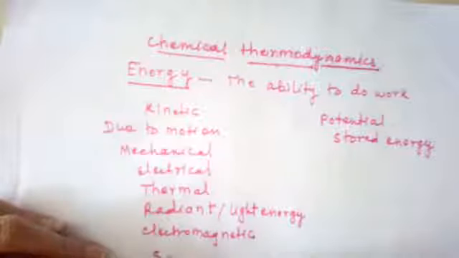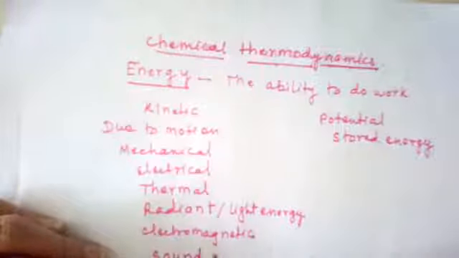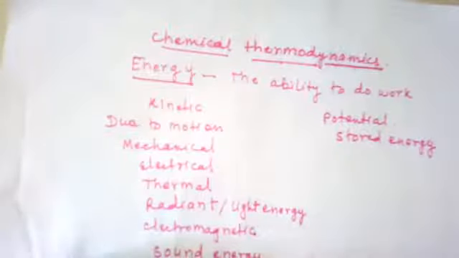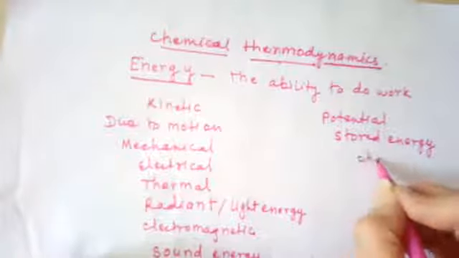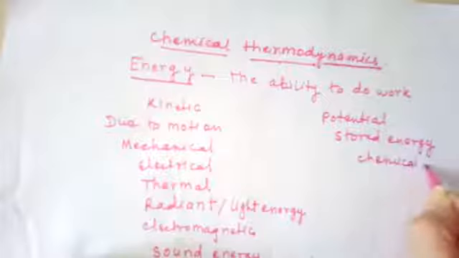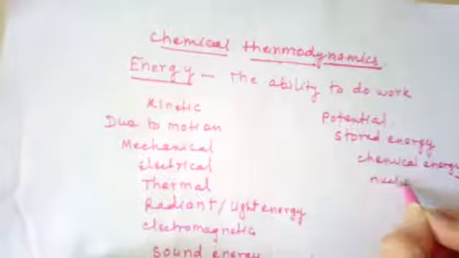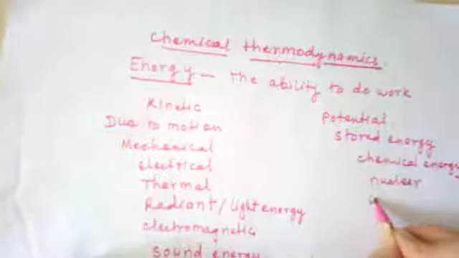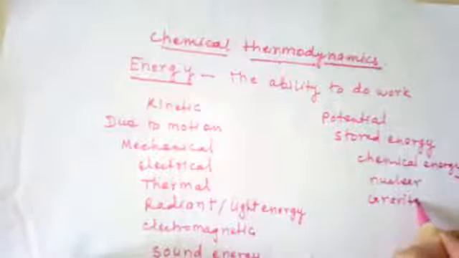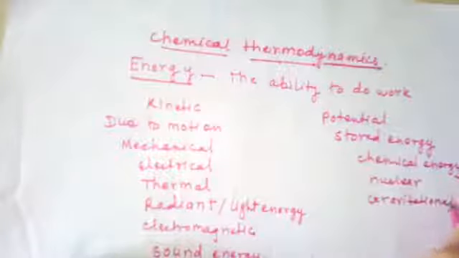Next can be sound energy. So these are the different types of kinetic energy. Potential energy includes chemical energy, nuclear energy, then gravitational energy, and elastic energy. So this comes under the heading of potential energy.